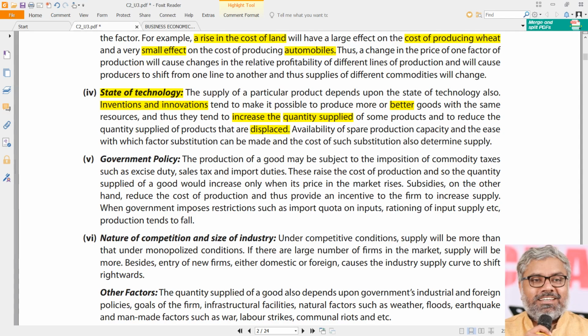And not only that, if there is spare production capacity, how to use that spare production capacity will also be a decision that the organizations will make. And if they can do the factor substitution, where the cost of such substitution is relatively cheaper, then they will increase the supply of other commodities also.